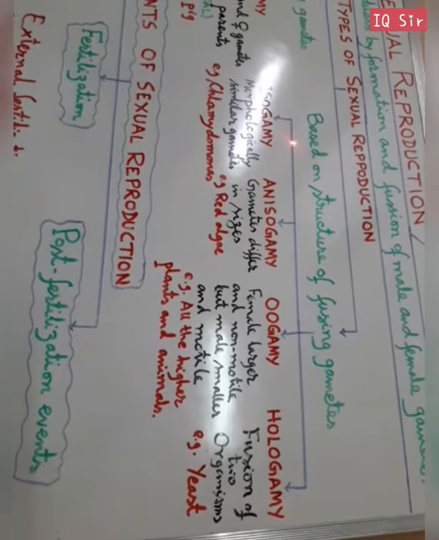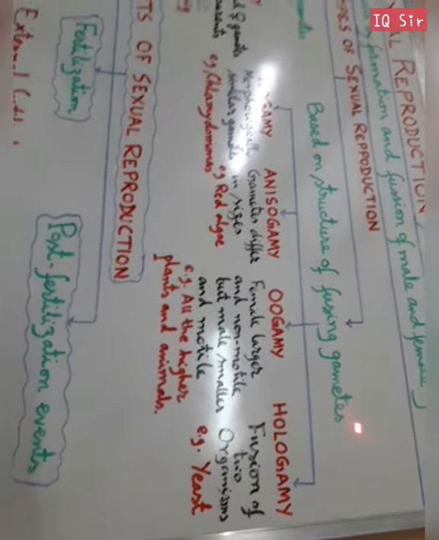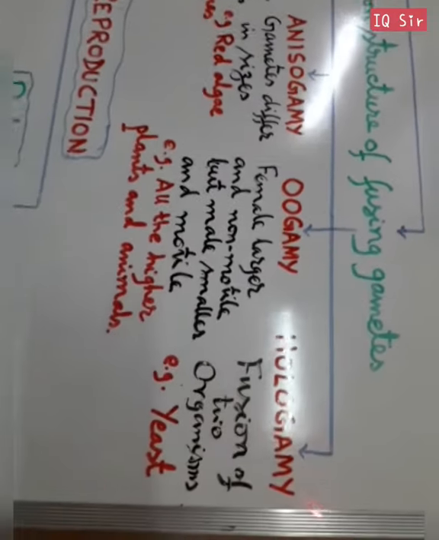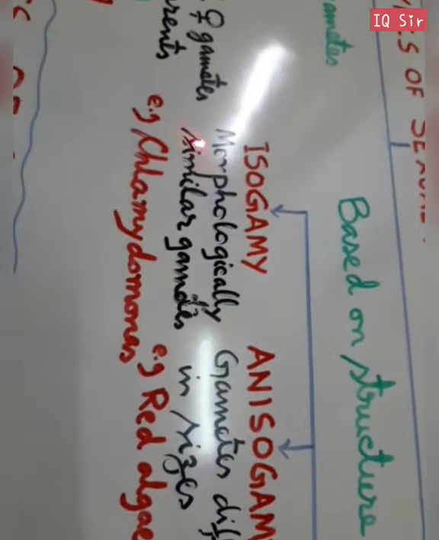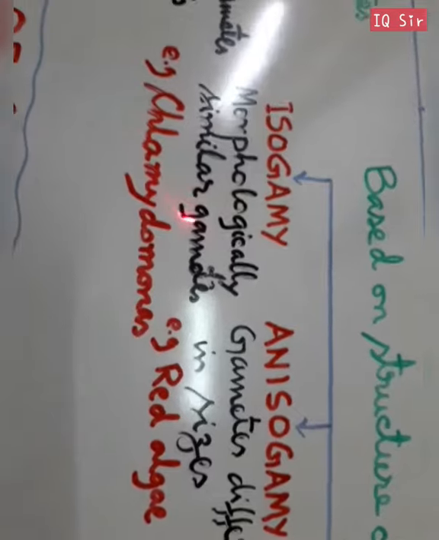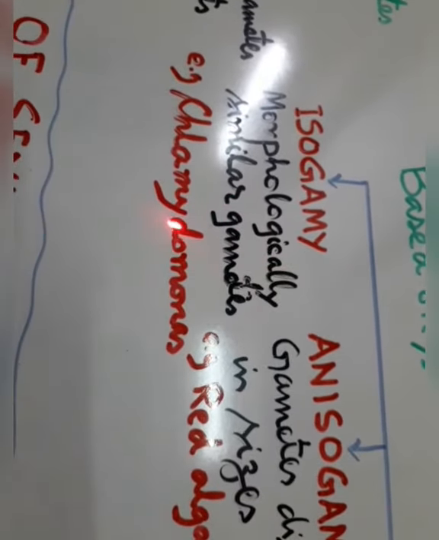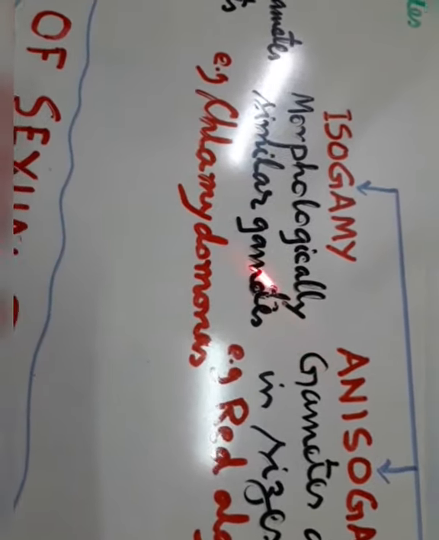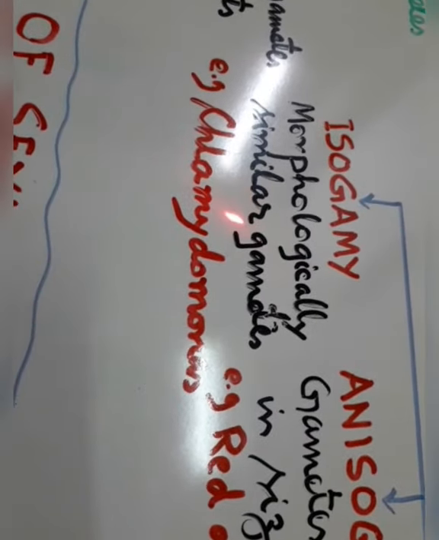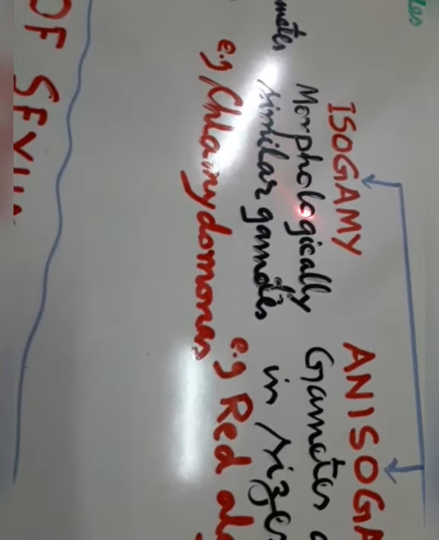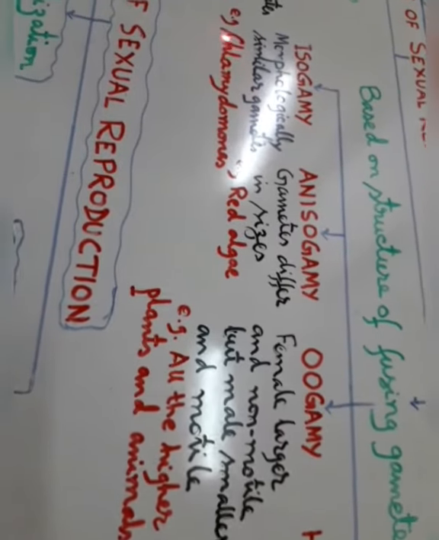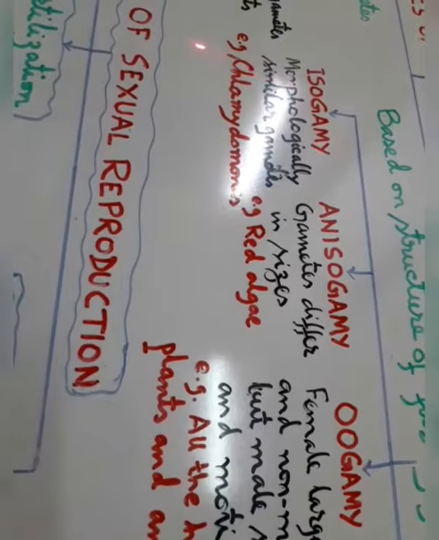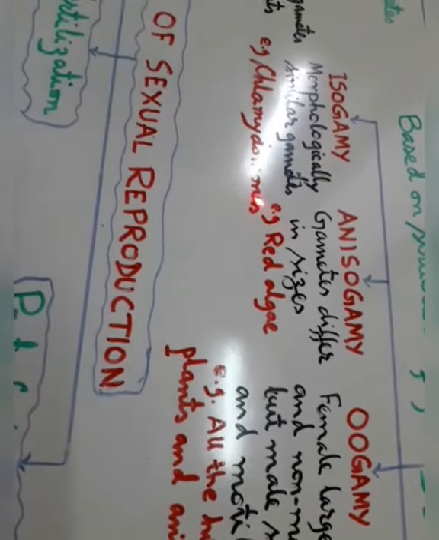Now let us talk about the types based on the structure of fusing gametes. These are isogamy, anisogamy, oogamy, and hologamy. First we take up isogamy, where the fusing gametes are morphologically similar, though they may be physically different. Maybe one can move, one cannot move. Morphologically they look the same, and you can't differentiate male and female gametes on the basis of morphology. The best example is Chlamydomonas.